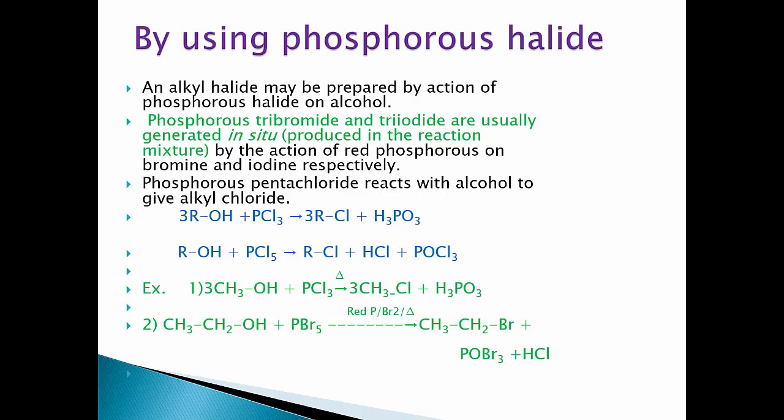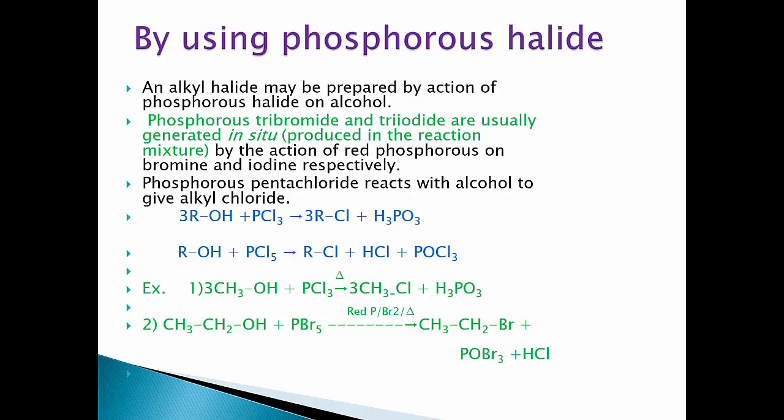Now we are going to prepare alkyl halides using phosphorus halide and alcohol. An alkyl halide may be prepared by action of phosphorus halide on alcohol. That is, phosphorus halides are nothing but phosphorus trihalide or phosphorus pentahalide. Phosphorus tribromide and phosphorus triiodide are usually generated in situ in the reaction mixture by the action of red phosphorus on bromine and iodine respectively.